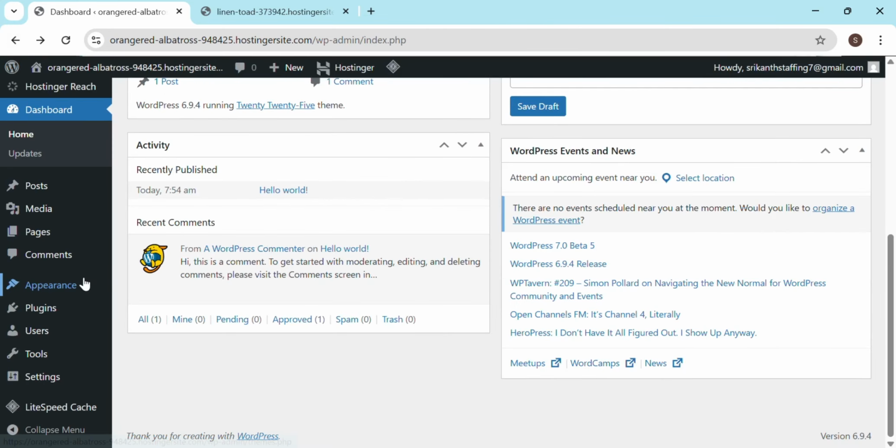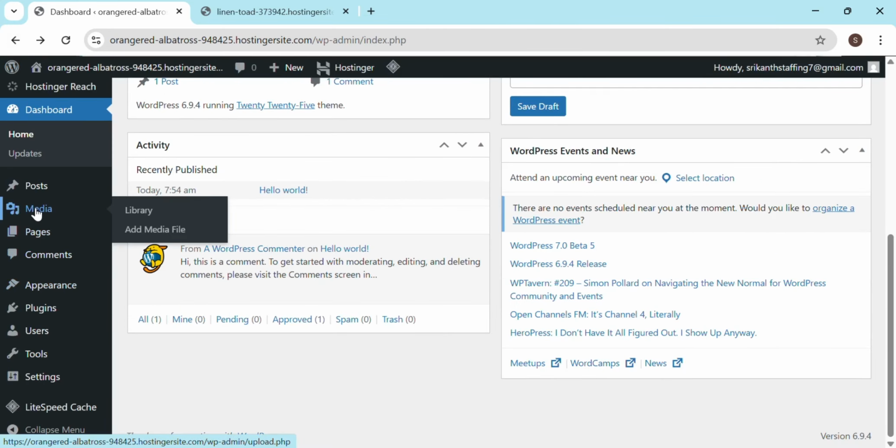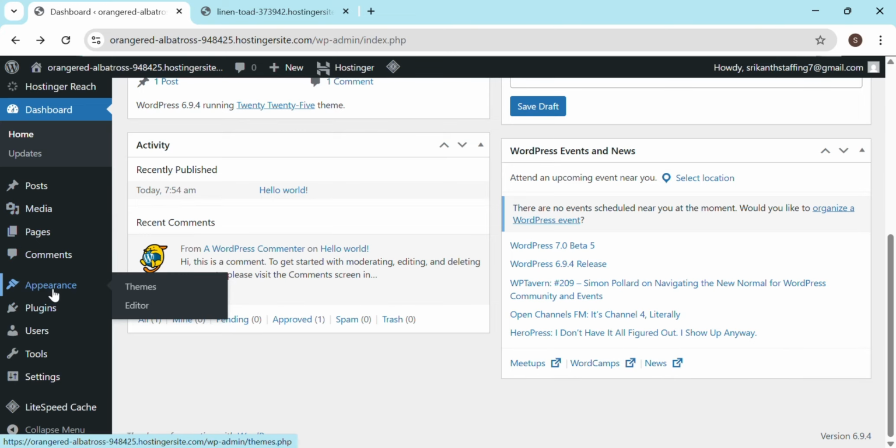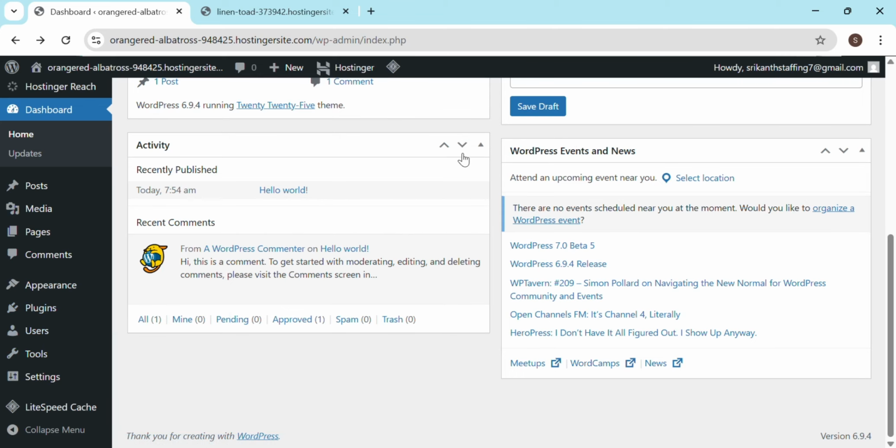I'll skip this one because it has nothing to do with your current website. And this is the media section, this is the page section, and this is the appearance. Appearance includes themes or templates, which is most used in this video right now, and the plugins. These are a few things, the rest I'll explain in a full tutorial, but for now I'll skip and give you an exact idea how you can build a website using free tools.